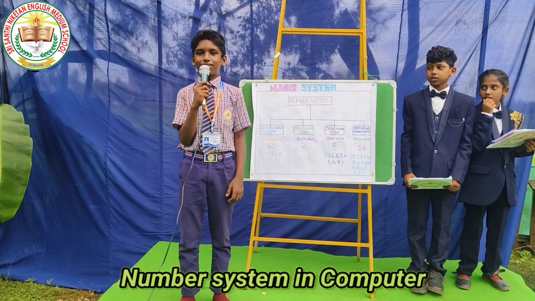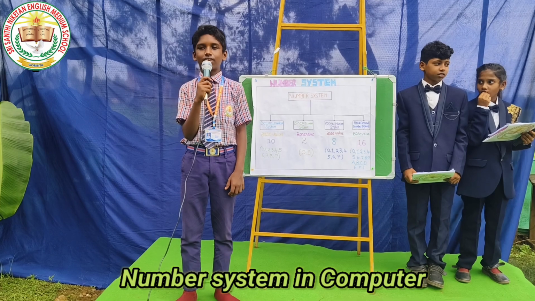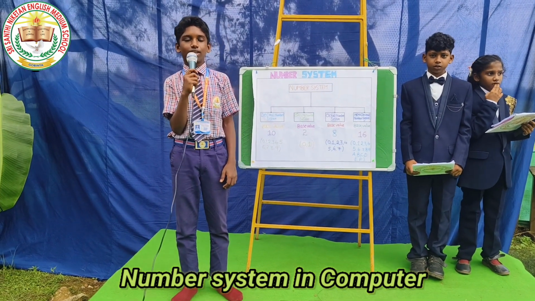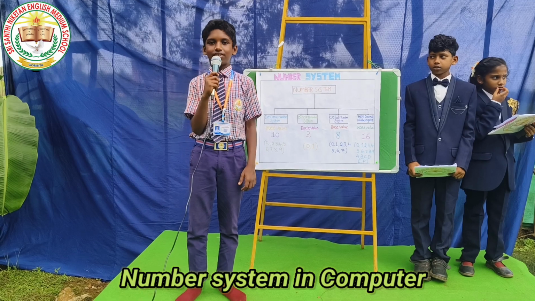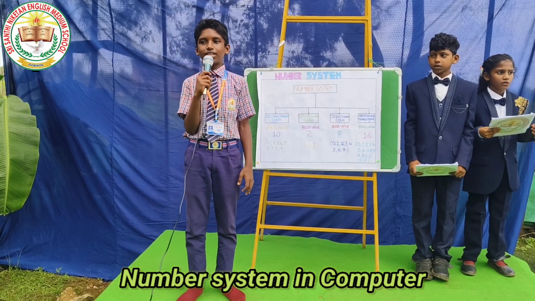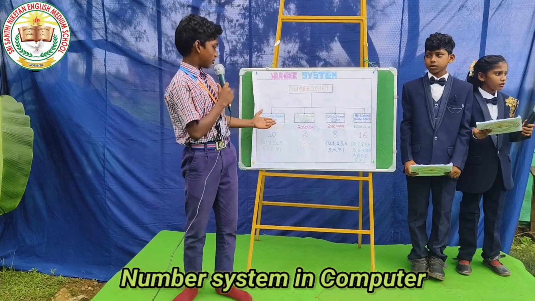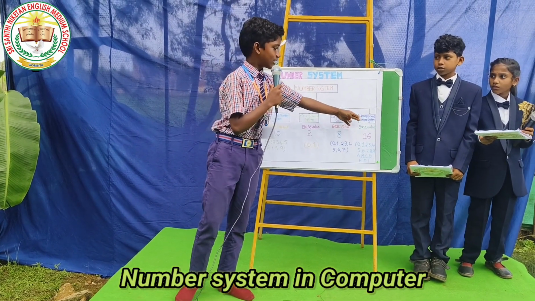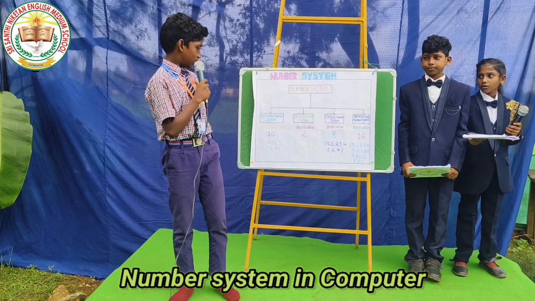A number system is a set of values used to represent different quantities. Every number system has a set of digits. The total number of digits is called the radix. Types of number system: there are four main types of number system. Decimal number system, binary number system, octal number system, hexadecimal number system.